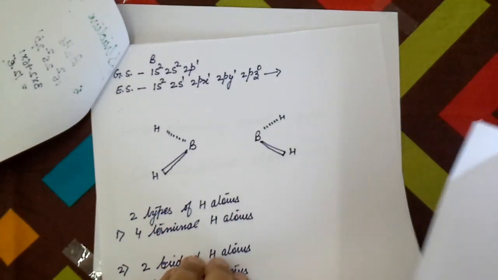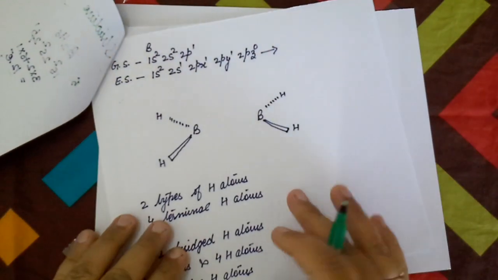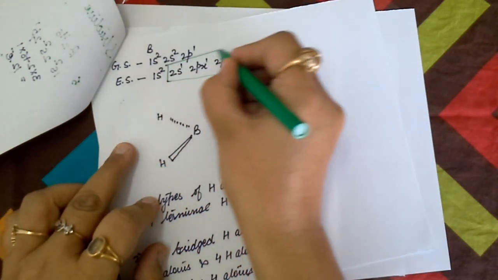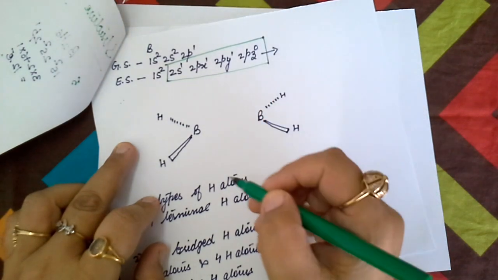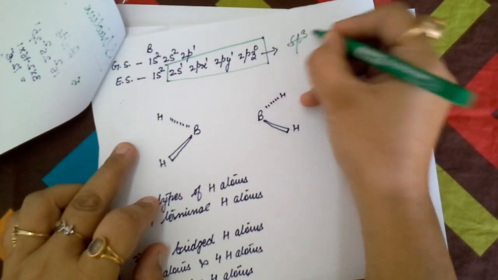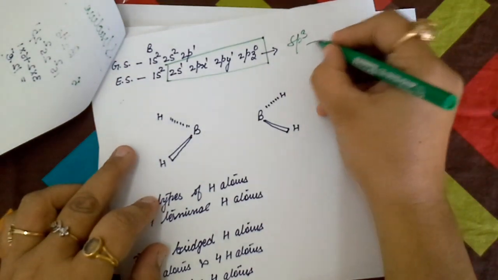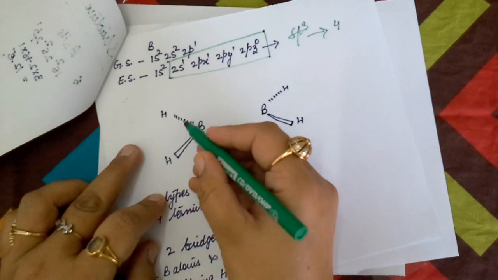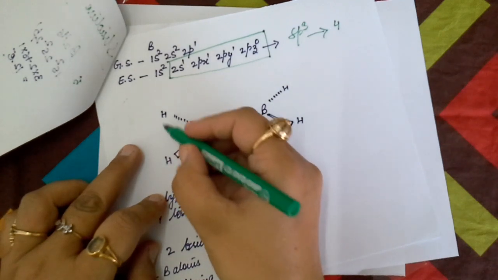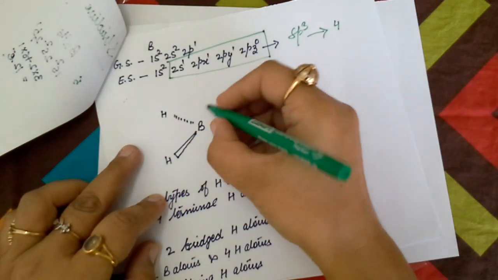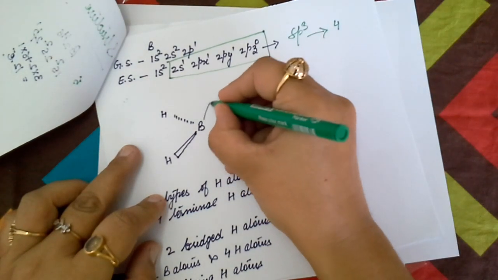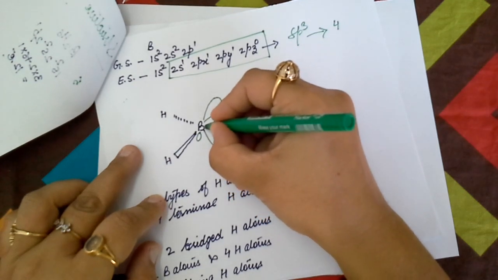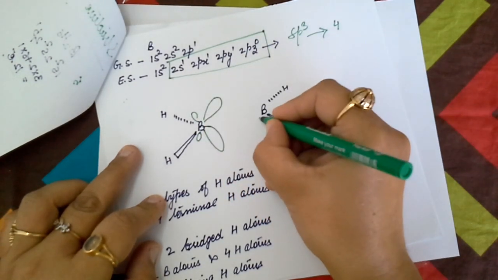In the excited form, the electrons are unpaired. These outer shell orbitals will get hybridized to form sp3 hybridized orbitals. Out of 4 sp3 hybrid orbitals, 2 are involved in direct formation of bonds with 2 hydrogen atoms. The 2 other lobes are present like this, hybridized lobes of the boron atom.